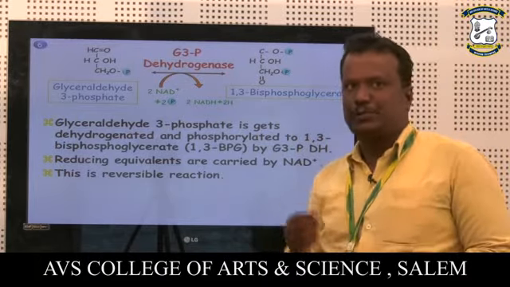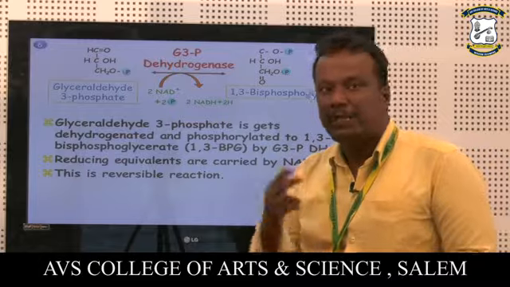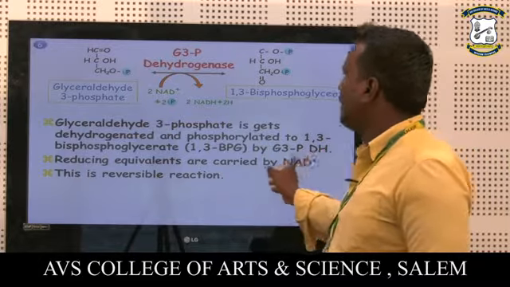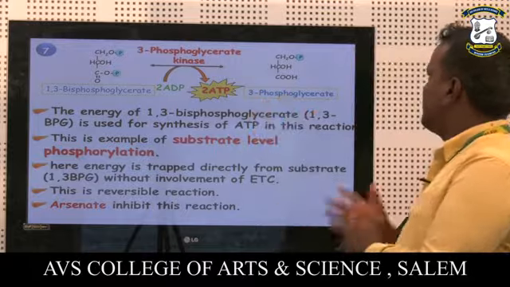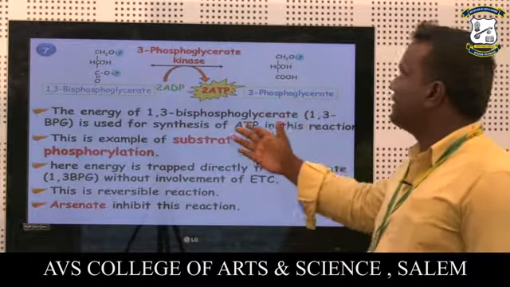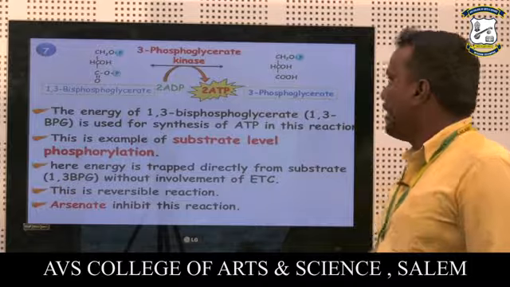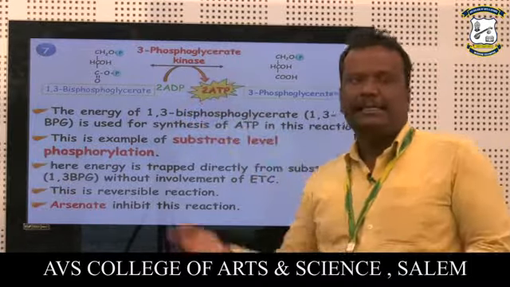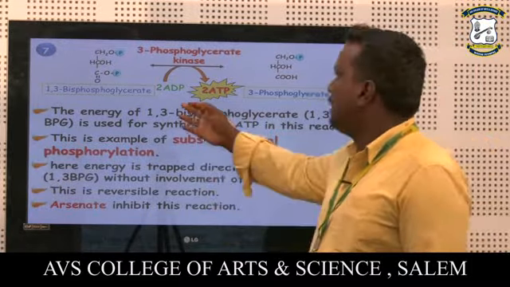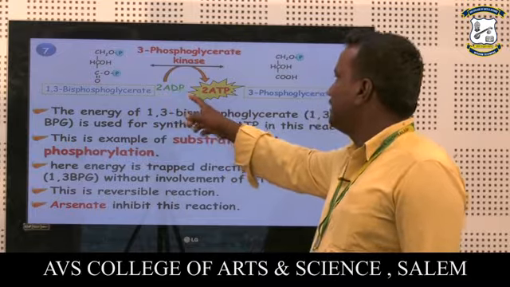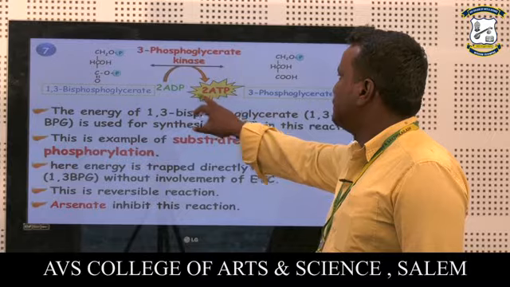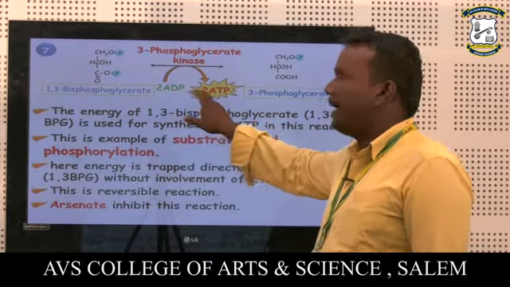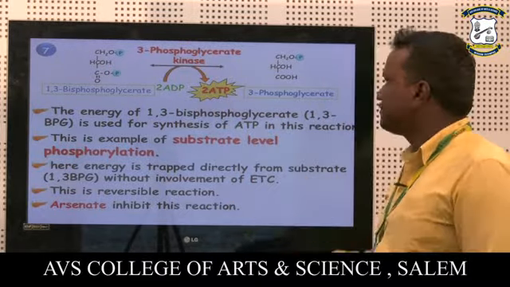Bis means two phosphates. Then 1,3-bisphosphoglycerate is converted to 3-phosphoglycerate with the help of the enzyme phosphoglycerate kinase. This is an energy-yielding process: two ADPs, adenosine diphosphate, accept phosphate groups to yield 2 ATP, so 2 ATP are synthesized.